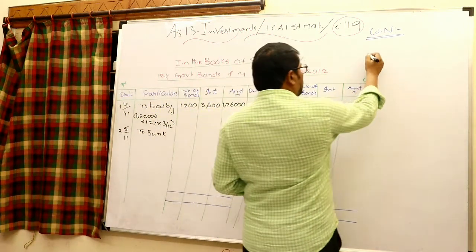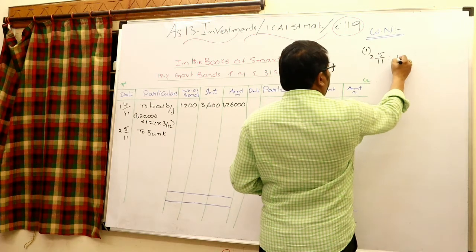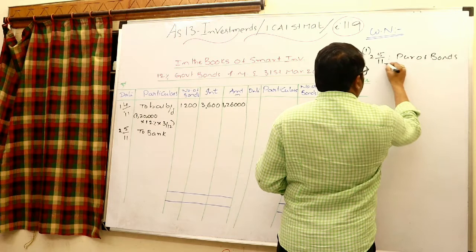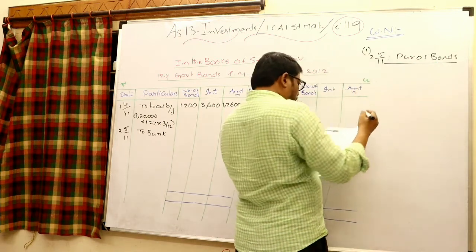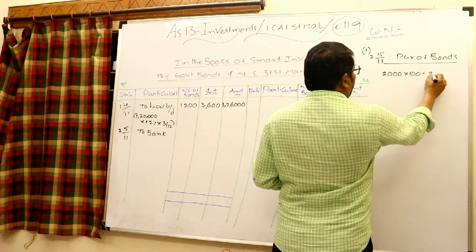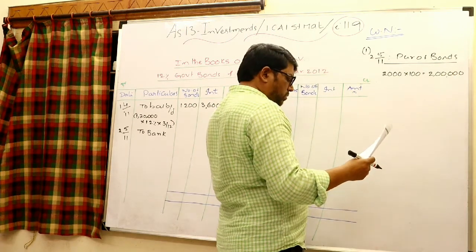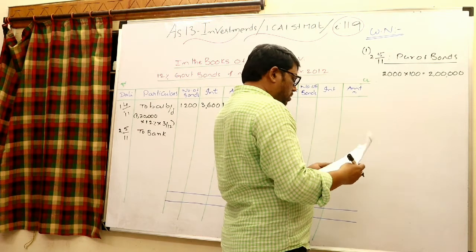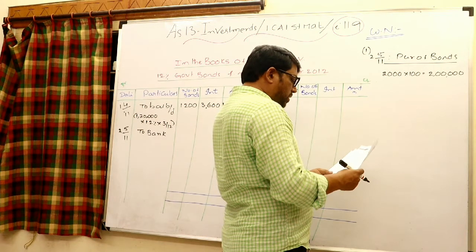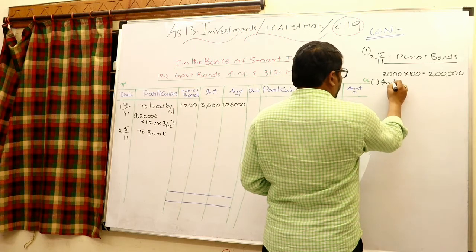Come to the working notes. You may work out the first working note. 2/5/2011, purchase of bonds. Look at how the purchase of bonds works. 2000 bonds are purchased, each 100 rupees, 2 lakhs rupees. Purchase of bonds 2 lakhs rupees. And obviously it is given cum interest, meaning interest is included there. Let us deduct the interest which is included there.